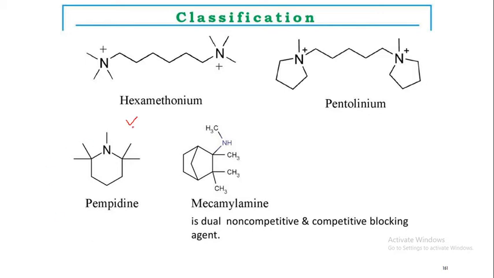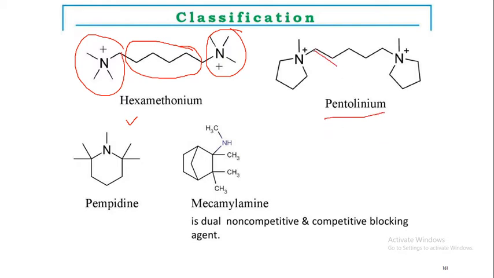So these are the structures. Hexamethonium has a hexyl chain which is attached to two quaternary ammonium functional groups. Next is pentolinium, where a pyrrolidine ring is there, a 5 member ring. This is pempidine, where a piperidine ring is there, and in mecamylamine an amantadine-like ring is there. And mecamylamine is a dual non-competitive and competitive blocking agent.